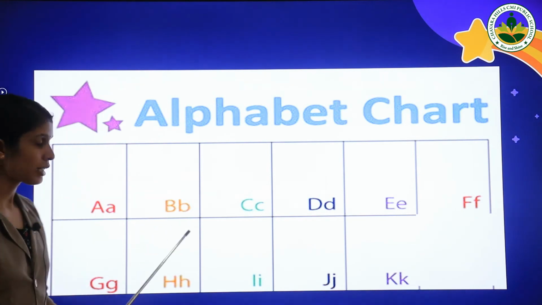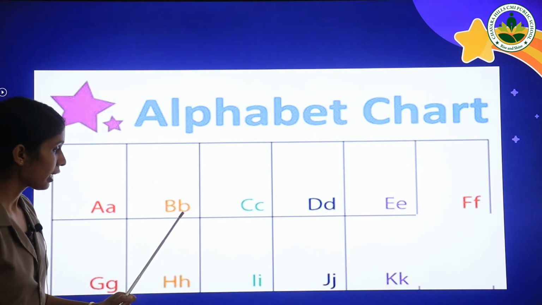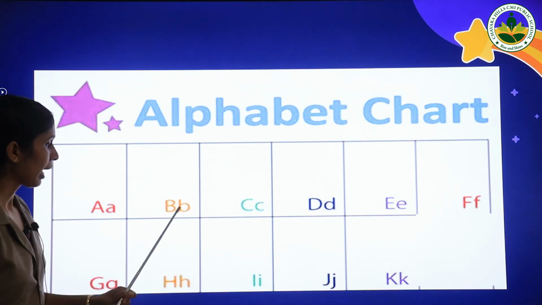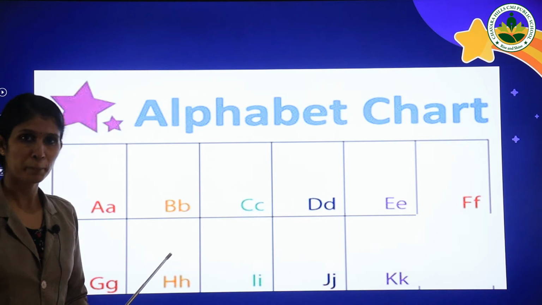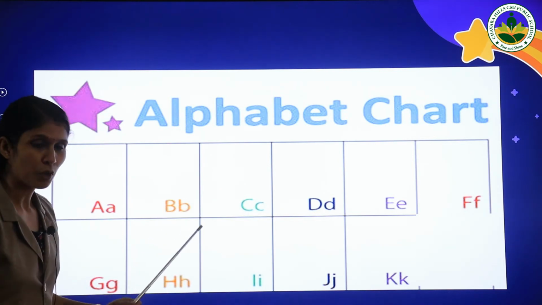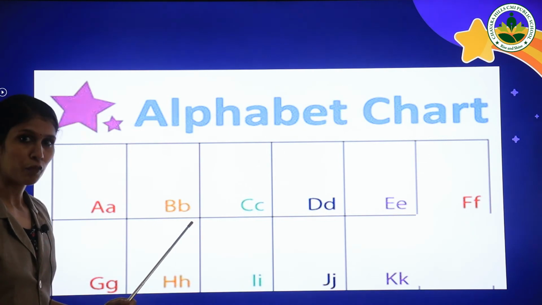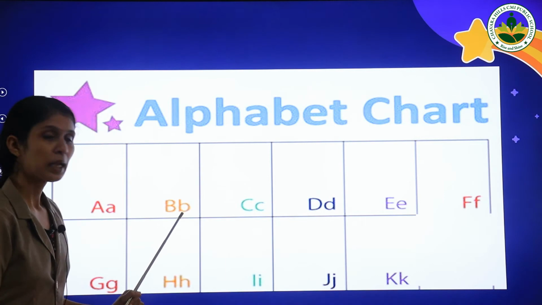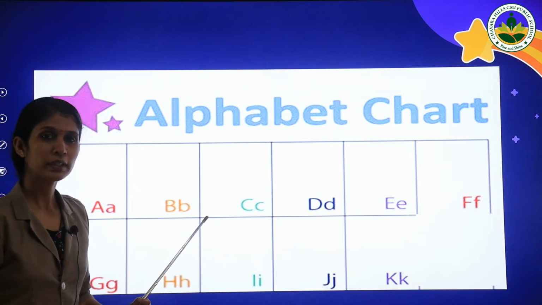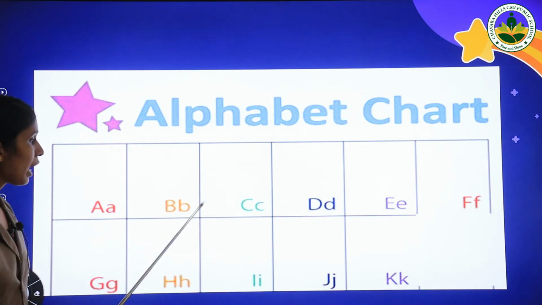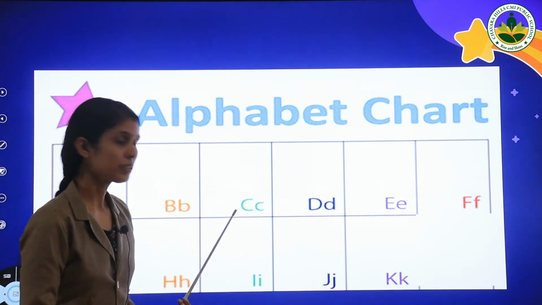Letter B has capital letter B and small letter B. Repeat after me. Capital letter B, small letter B. Once again, capital letter B, small letter B. And the sound of letter B is B. Okay. Our next letter is letter C.